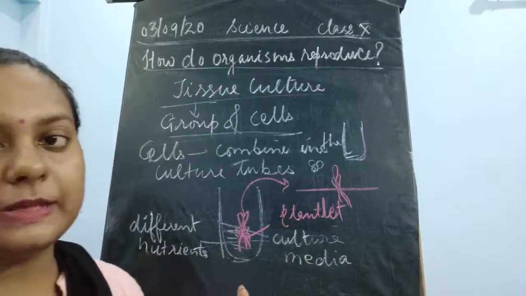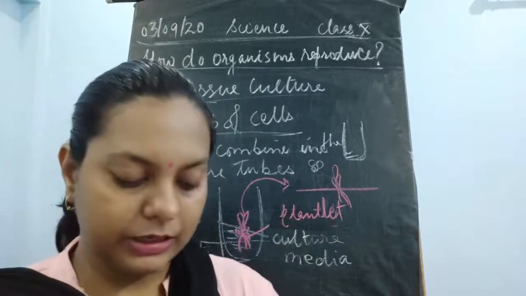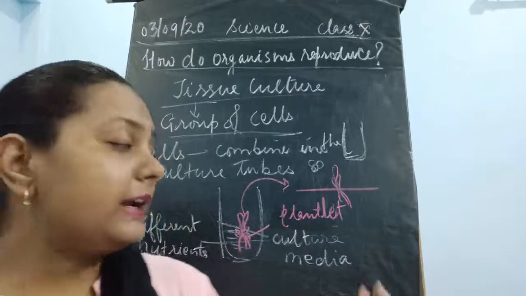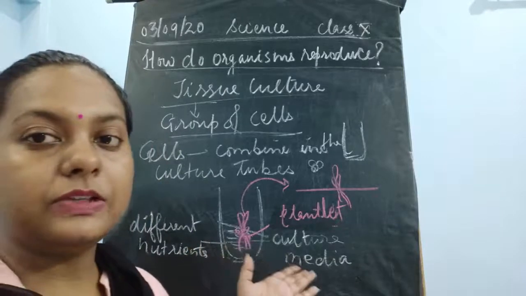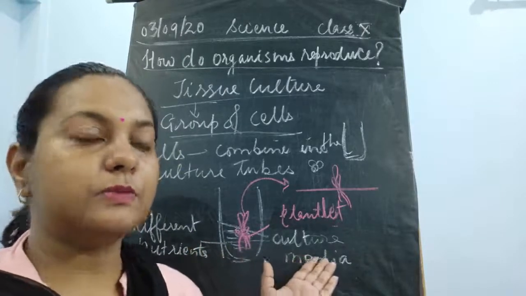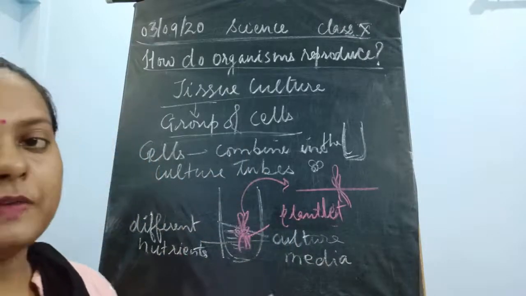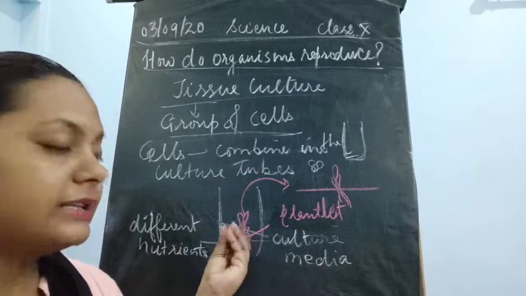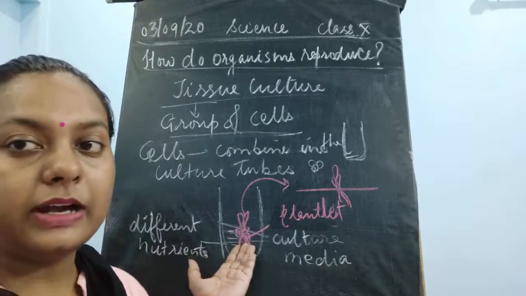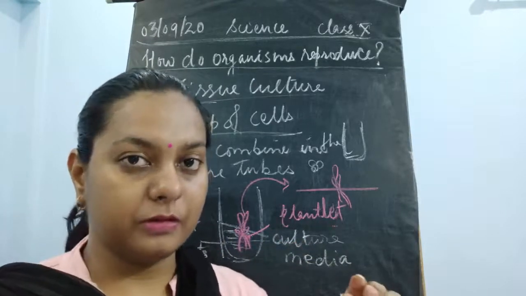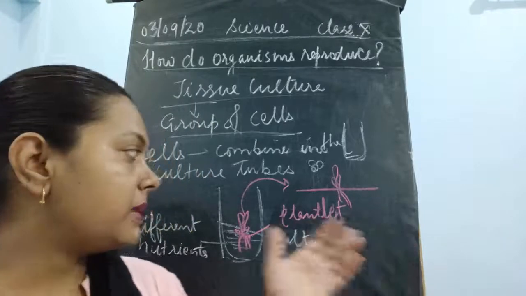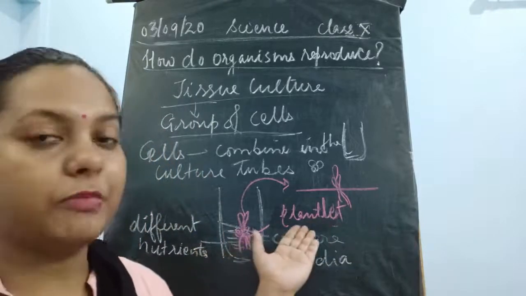Once the tissue is kept, when it becomes 8 to 10 cells, it is going to be placed inside this culture media. Now if this culture media is suitable for the growth of this small tissue, which is a group of cells now, it starts dividing. When it starts dividing, it grows into a small mass of tissue. Now this small mass of tissue would be converted into a plantlet.